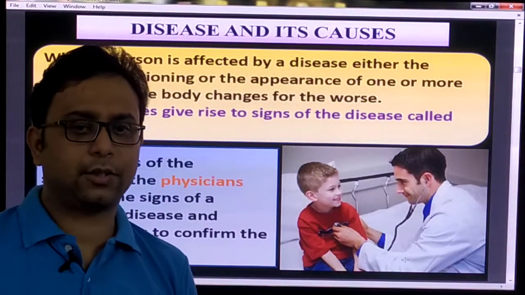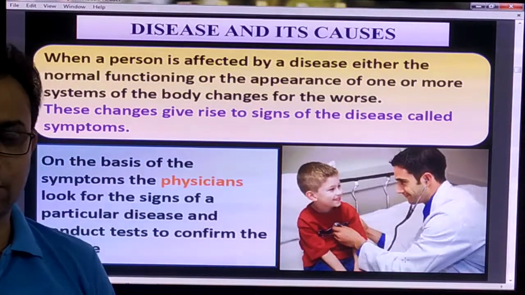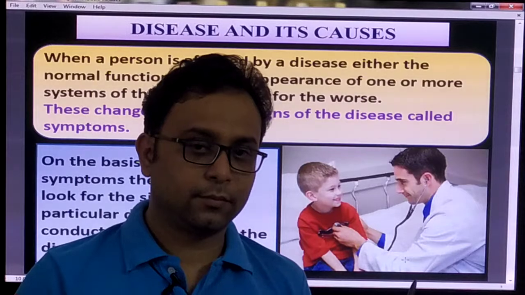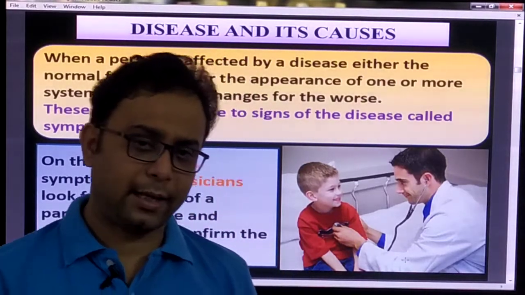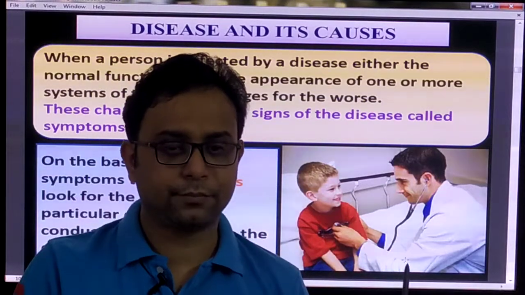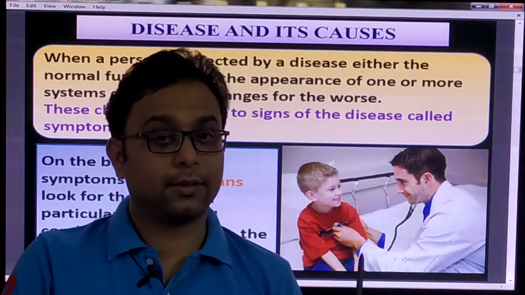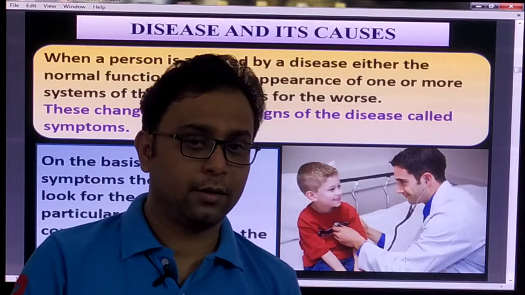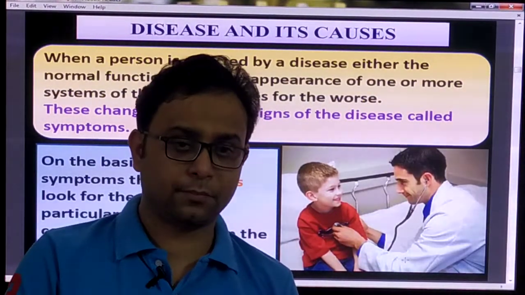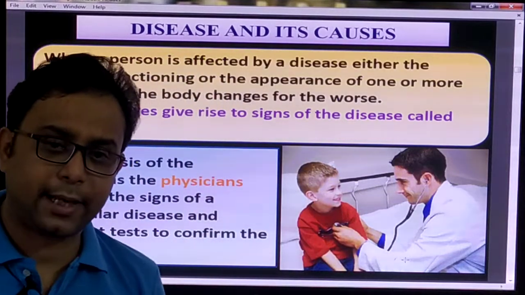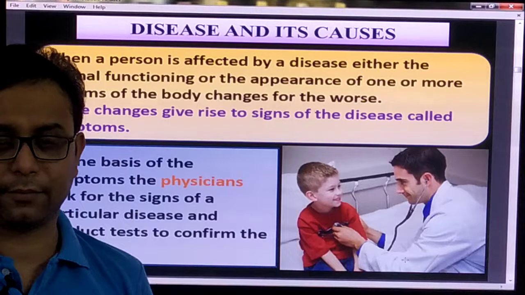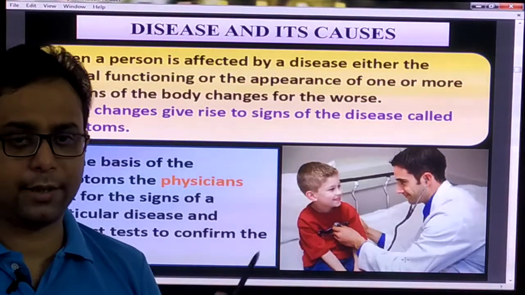At first, the physician, that means the doctor, observes what type of symptoms are showing and assumes that this type of disease is happening. But after assuming, they give some tests. When you do this type of test, it is confirmed that this type of disease is happening. These are the important steps.